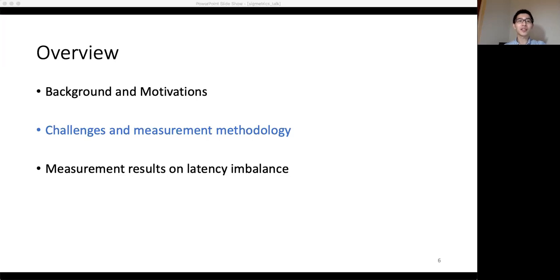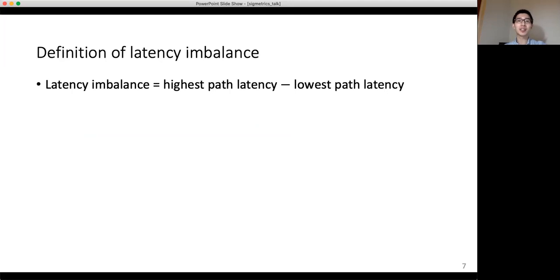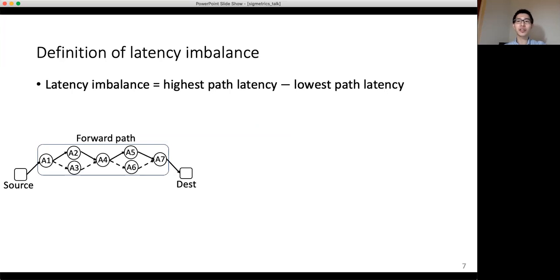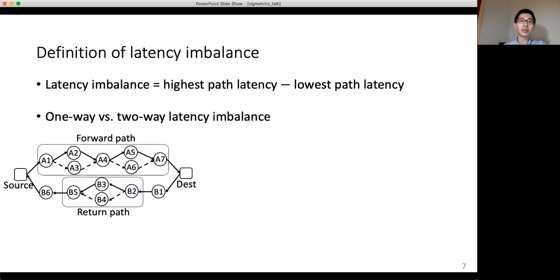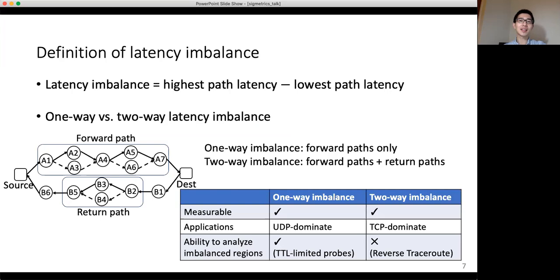We start with the definition of latency imbalance, which is the difference between the highest and lowest path latencies. The forward paths are from the source to the destination, and the return paths are from the destination back to the source. There are two types of latency imbalance, one-way and two-way. One-way imbalance only occurs on the forward path, while the two-way imbalance occurs both on the forward path and return path. Both one-way and two-way imbalance can be accurately measured, and they affect different types of applications.